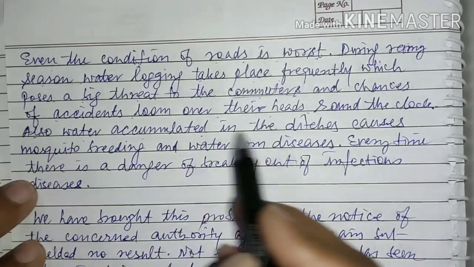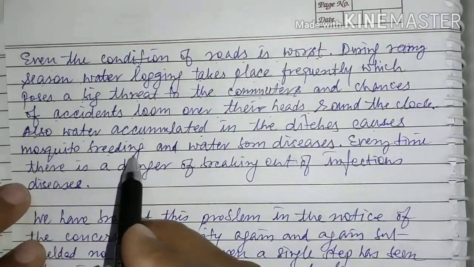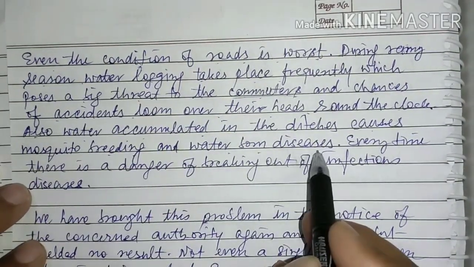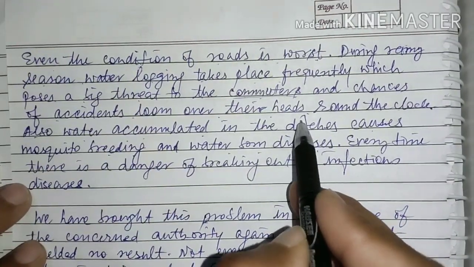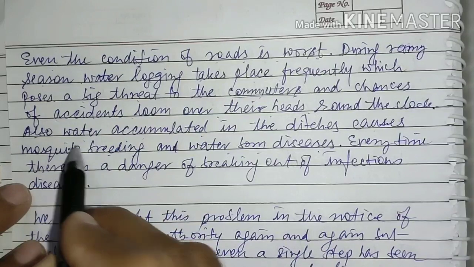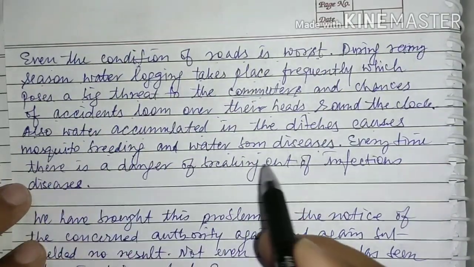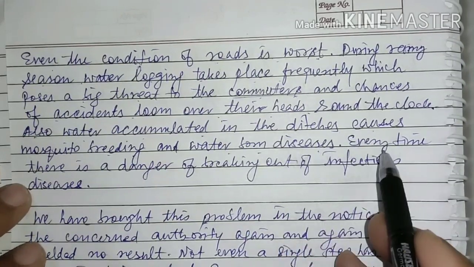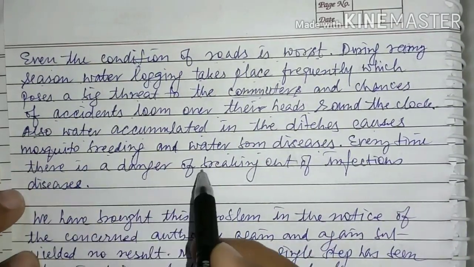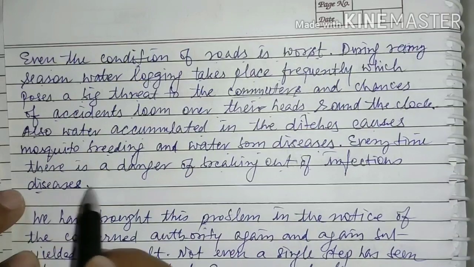Also, water accumulated in the ditches causes mosquito breeding and waterborne diseases. Okay, so this is the point of concern here कि हमने रोड की चर्चा यहाँ पे क्यों की है, क्योंकि इससे गड्ढे हो गए हैं और उसमें मॉस्किटो ब्रीडिंग होती है और देयर आफ्टर वाटर बोर्न डिजीजेस वहाँ से पनपते हैं. Every time there is a danger of breaking out of infectious disease.